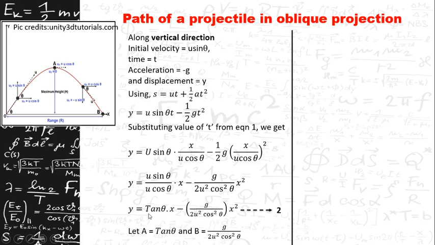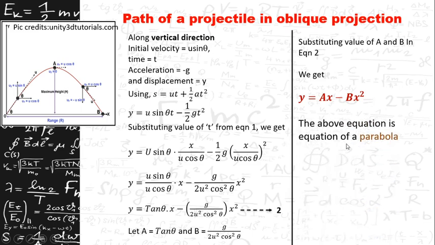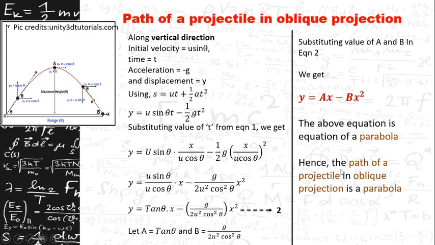Now consider, let this value be a and let this value be b. Let tan theta equal a, and g by 2u square cos square theta as b. Then equation 2 becomes y is equal to ax minus bx square. So this is the equation y is equal to ax minus bx square. Again, the above equation is the equation of a parabola, and hence the path of a projectile in oblique projection